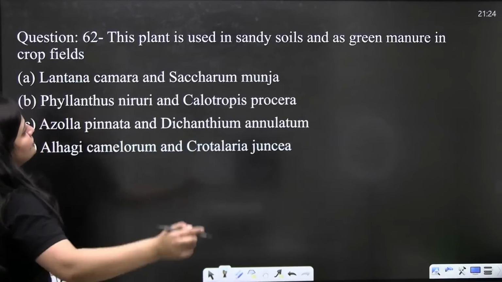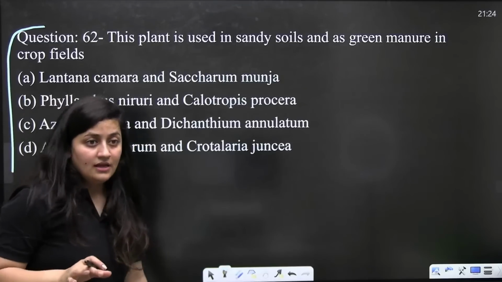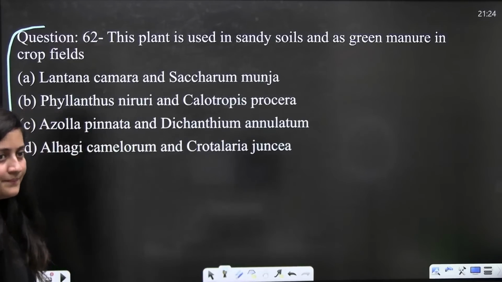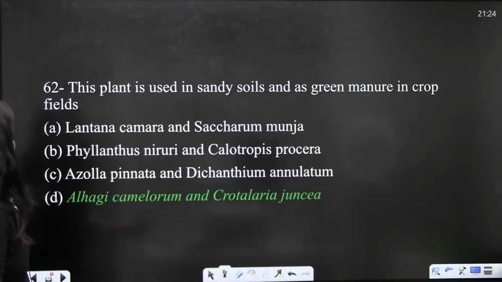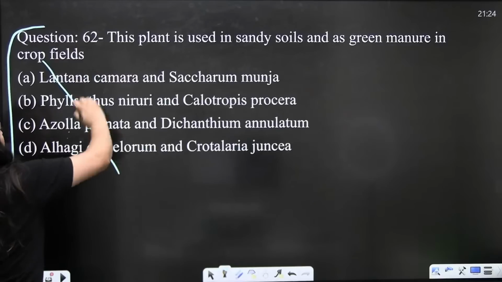Now the next question: this plant is used in sandy soil and as green manure in the crop field. This question is outside the NCERT, so let's not consider it. Okay, I am going to put a cross.